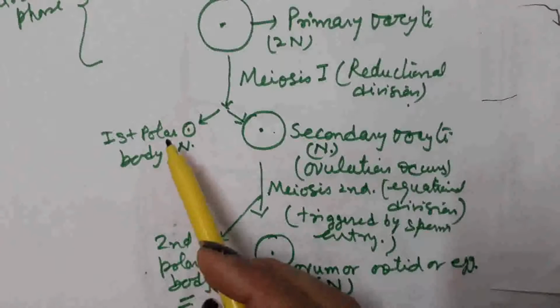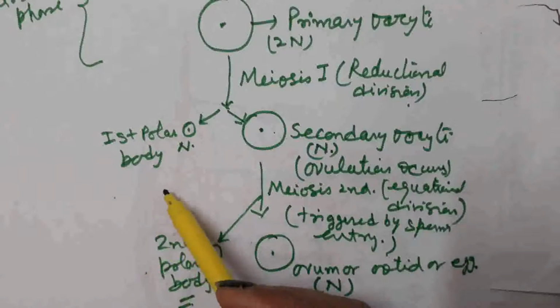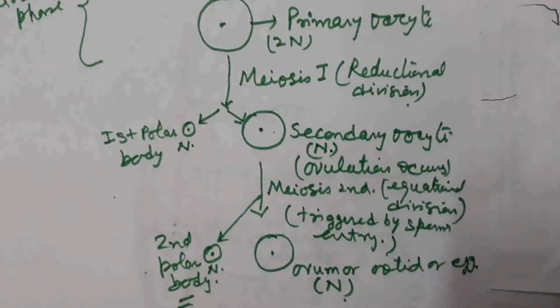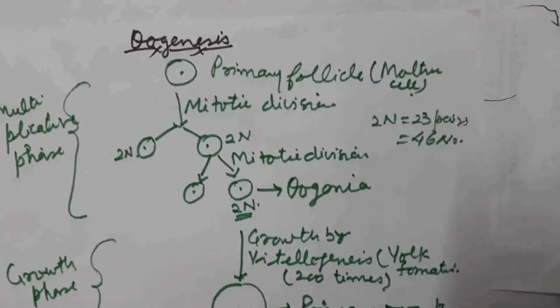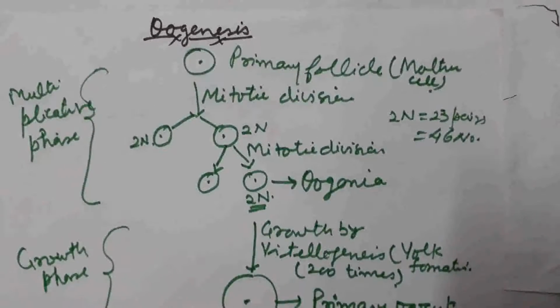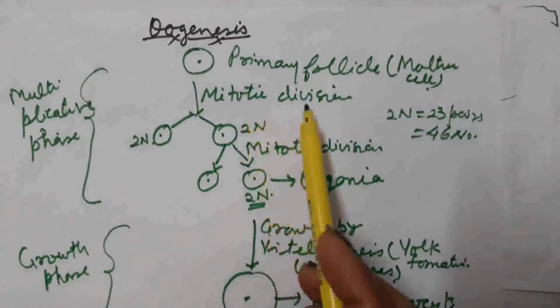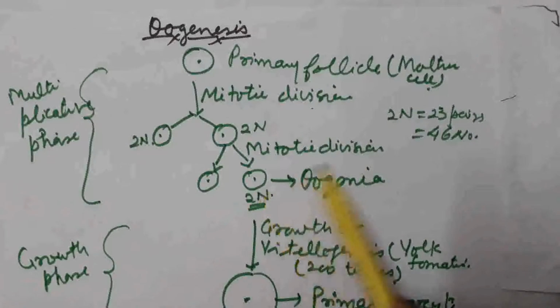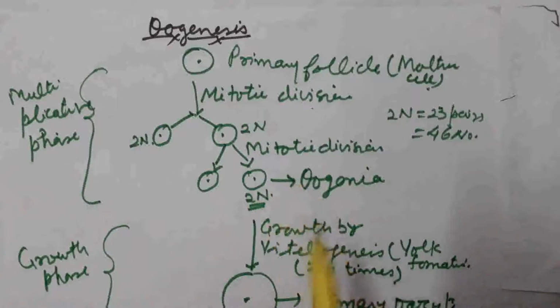If the first polar body divides, then two polar bodies are produced, and later on all the polar bodies degenerate. They do not play any specific role in the body of the female. So the oogenesis process is completed in 3 steps. First step is the multiplicative phase, in which mitosis division takes place in the mother cell, and by mitotic division oogonia are produced, in which chromosome number is equal to 2n.